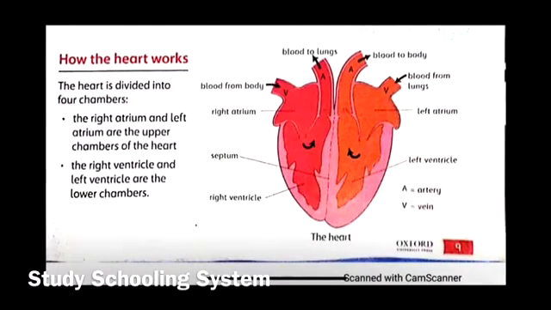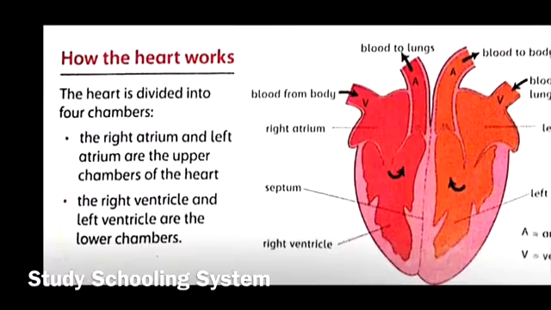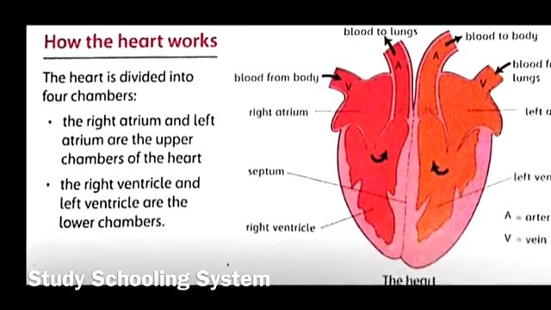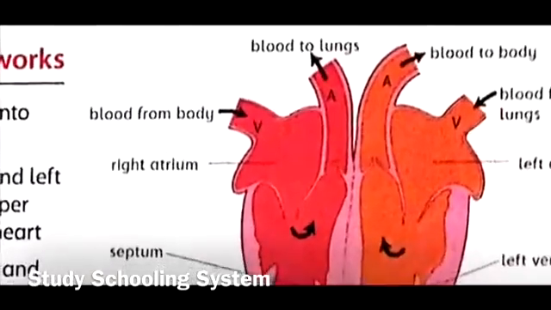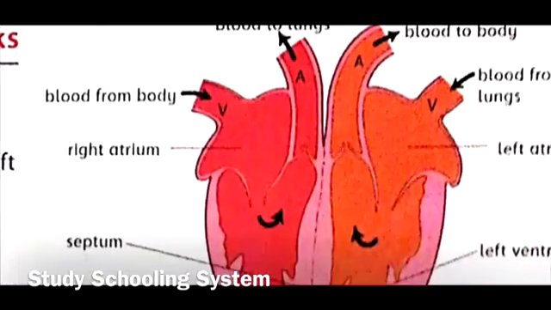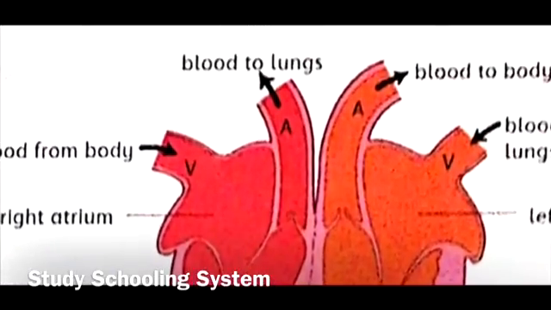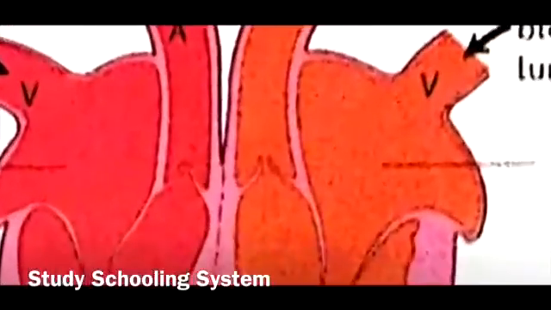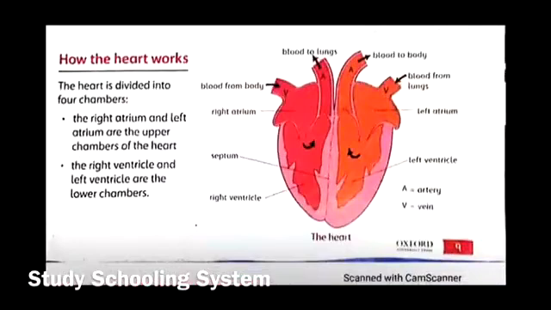So now we're going to learn how the heart works. And first, you need to know the parts of the heart, right? So the heart is divided into four chambers, and the right atrium and left atrium are the upper chambers of the heart. So as you can see, this upper part over here is the upper chambers. So this is the right atrium and this is the left atrium. And these two are the atria, right?